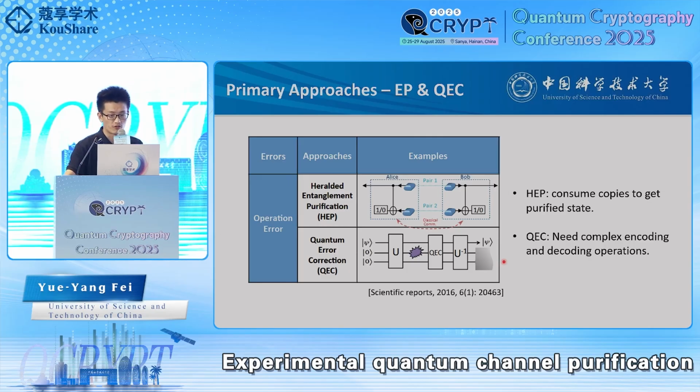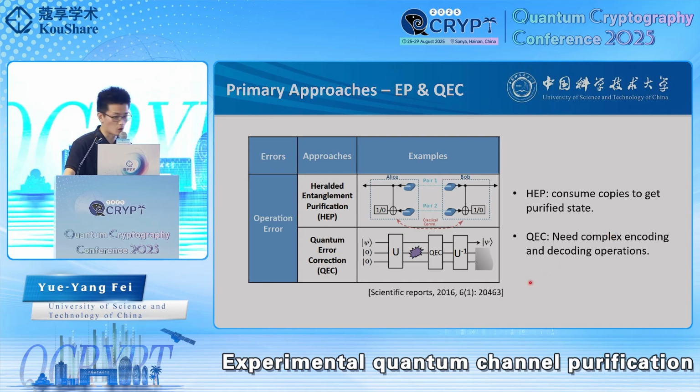And now, different methods have been proposed to deal with noise in the quantum networks. The two primary approaches are entanglement purification and quantum error correction. Entanglement purification uses copies of noisy, low-fidelity entangled states to produce a higher fidelity one. However, the state consumption lowers the overall generation rate.